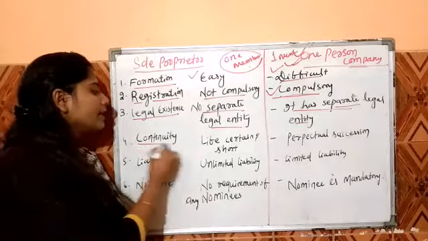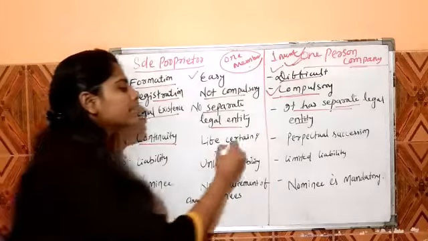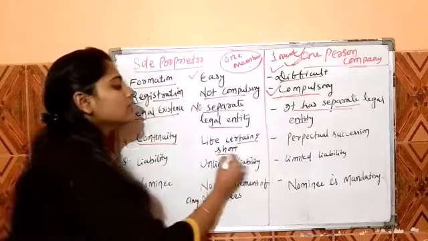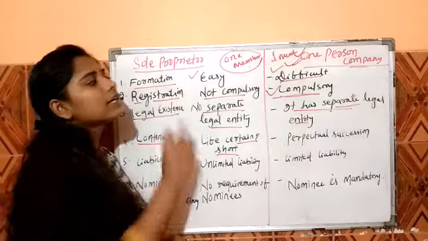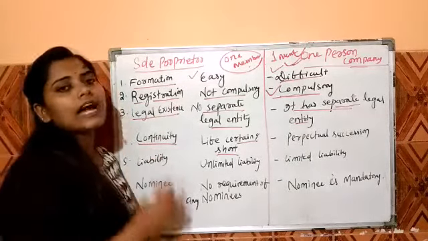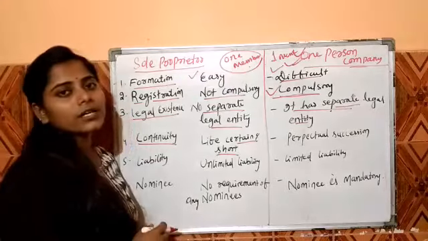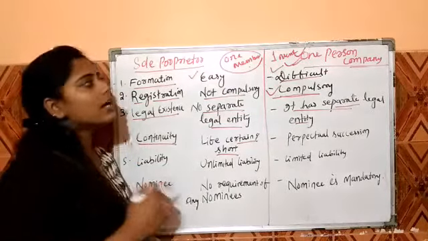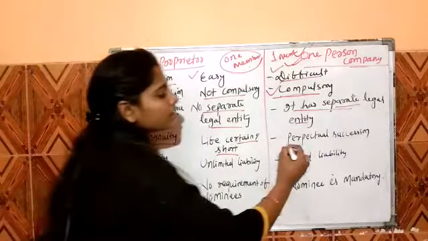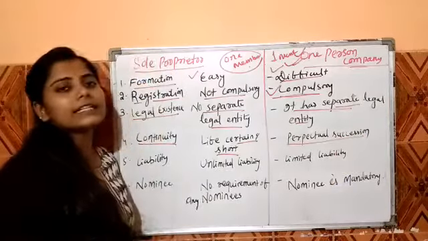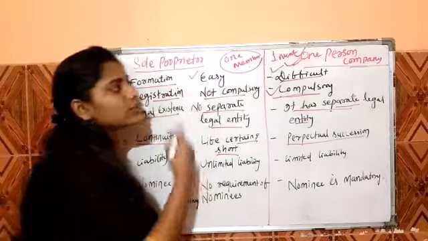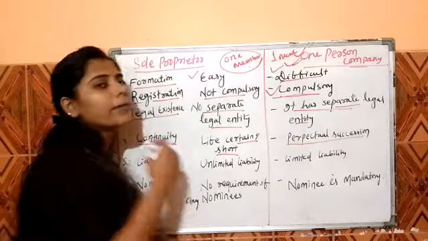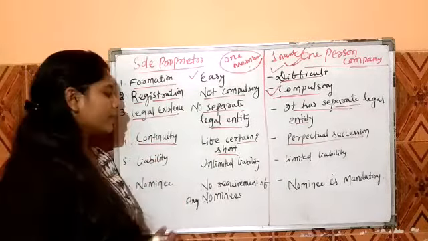Next is continuity. The life is certain and short in case of a sole proprietorship business, because there is one owner, and the continuity of the business depends upon the life of the owner. But here the continuity is related to perpetual succession, because it is a characteristic of a company that the company continues for a longer period.